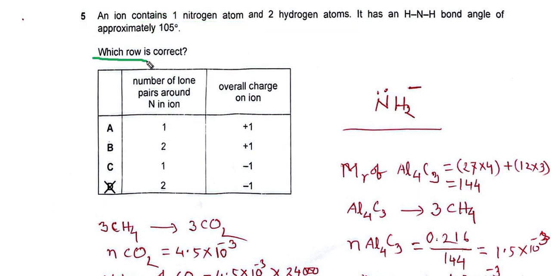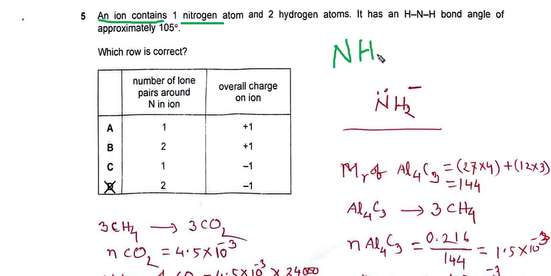So, which row is correct? 105° means 2 bond pairs and 2 lone pairs. Molecules have 2 lone pairs and 2 bond pairs. But the question is asking about an ion containing 1 nitrogen atom and 2 hydrogen atoms.